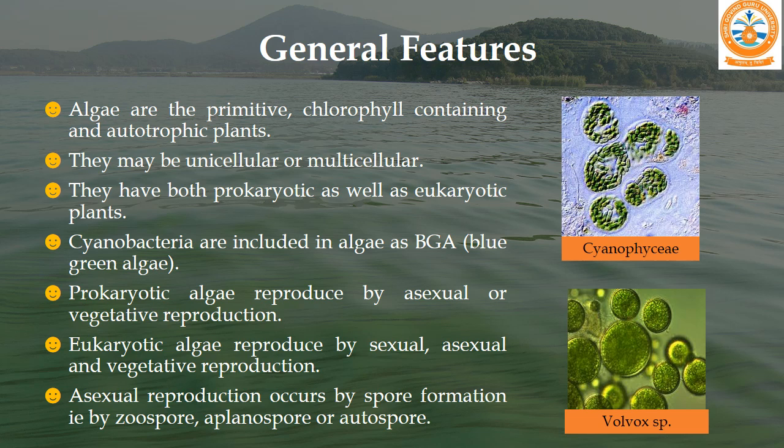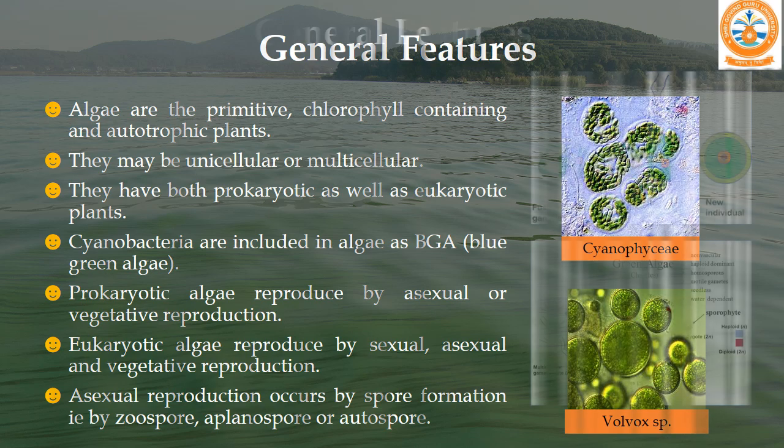Algae are primitive, chlorophyll-containing and autotrophic plants. They may be unicellular or multicellular. They include both prokaryotic as well as eukaryotic plants. Cyanobacteria are included in algae as blue-green algae. Basically, prokaryotic algae, it means blue-green algae, reproduce by asexual or vegetative reproduction. In cyanobacteria or cyanophyta group, sexual reproduction is not found, whereas eukaryotic algae reproduce by sexual, asexual and vegetative reproduction.